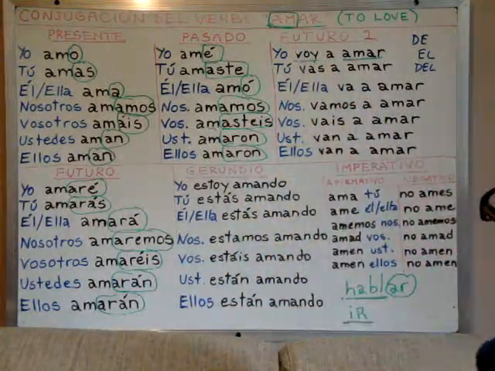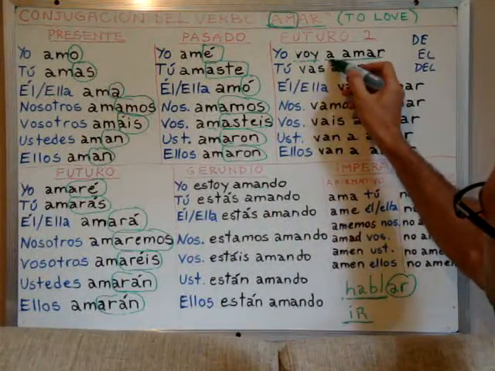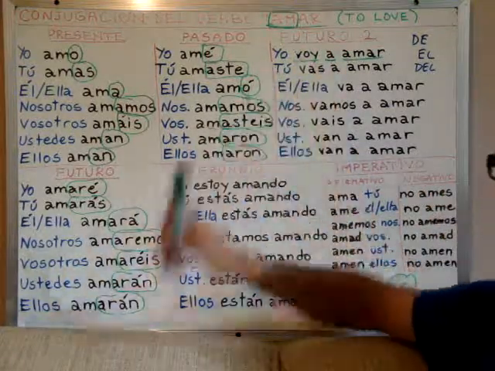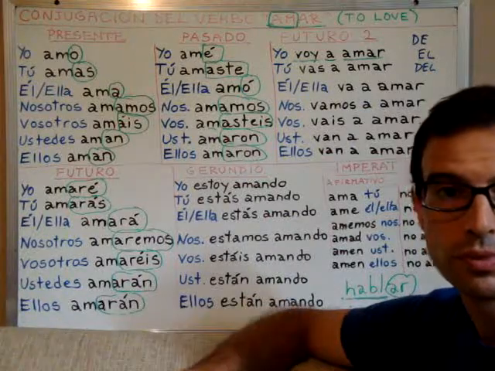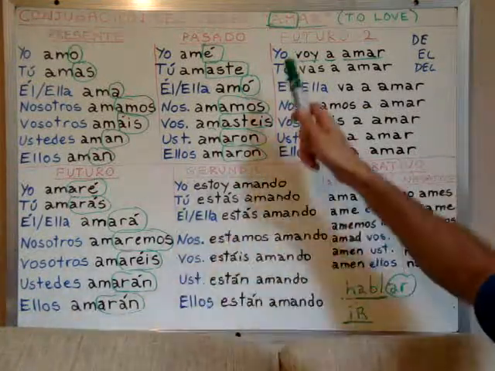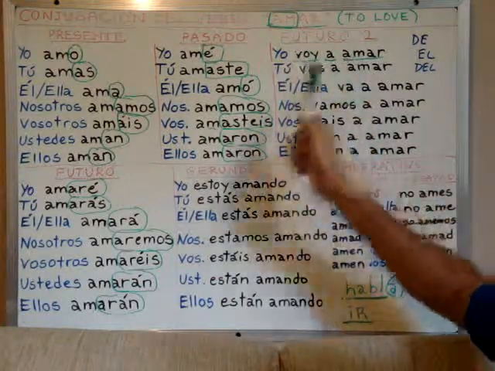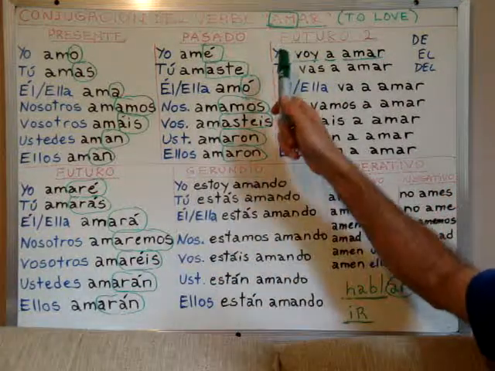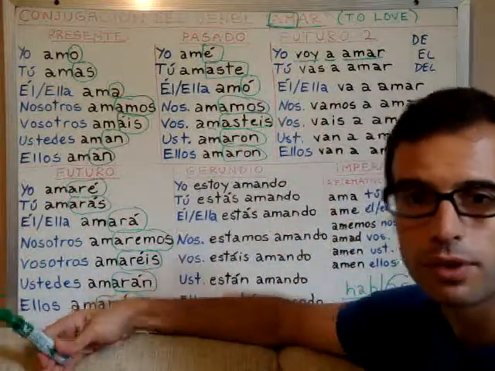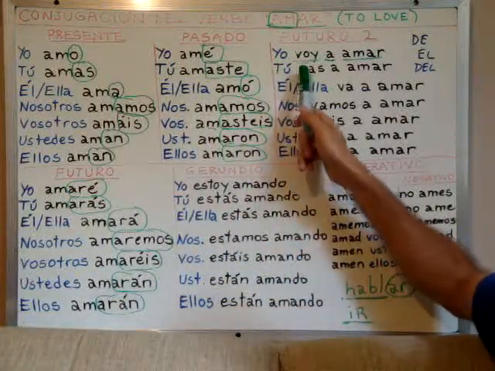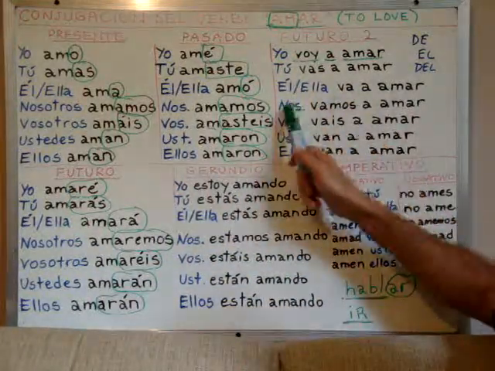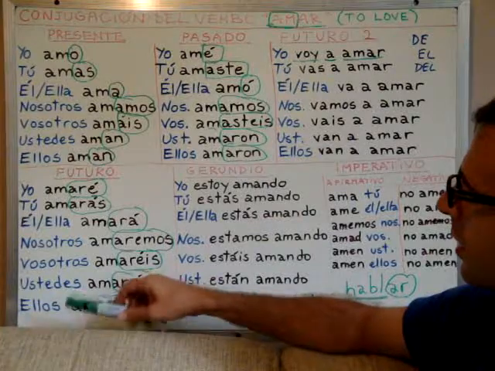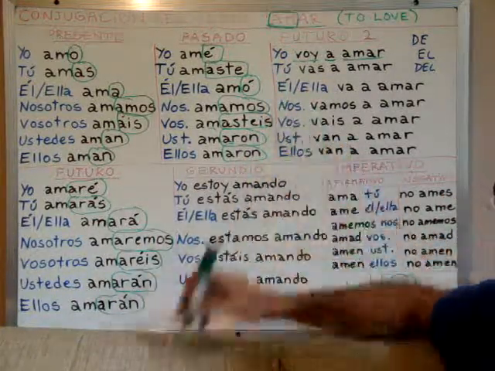Another difference is that we add this word a. This one-letter word means to. So I will love, or better, this would be literally the same as saying I'm going to love. You are going to love. He is going to love. We are going to love. So this would be a word-by-word translation.